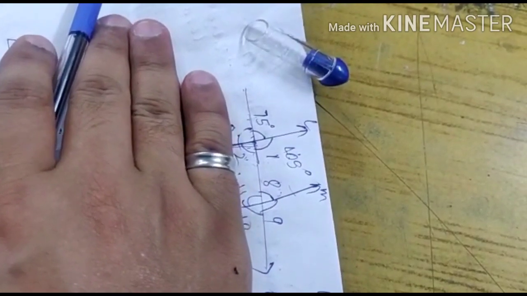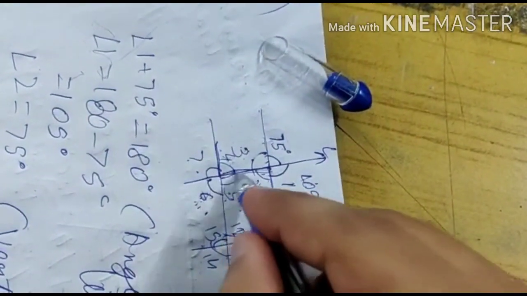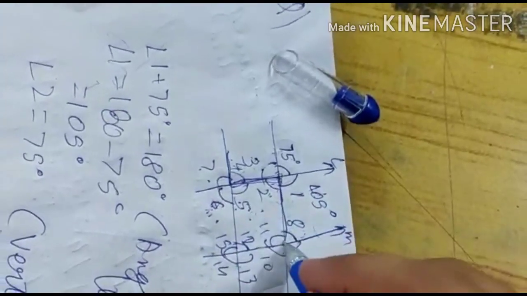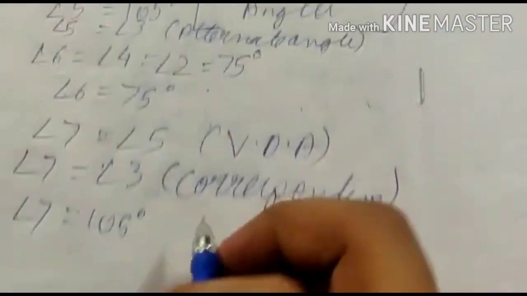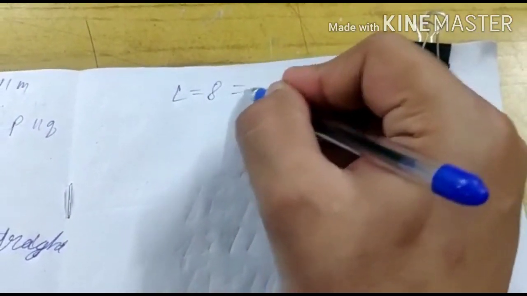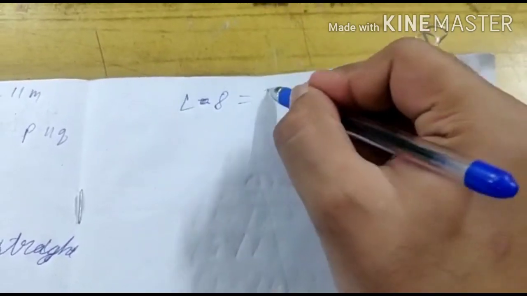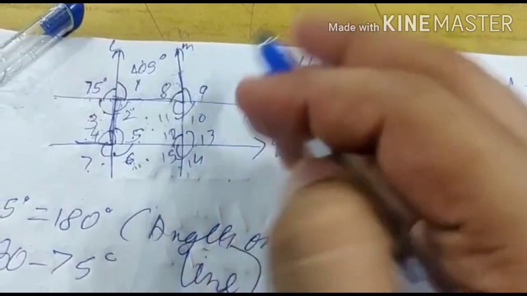Yes or no? Angle 8 equals 75 degrees, or angle 8 equals angle 2. How? Alternate angles. Here angle 8 equals angle 2. This is forming a Z here.